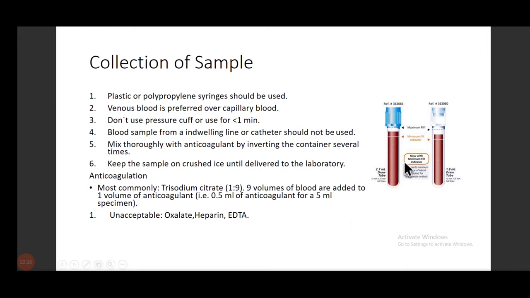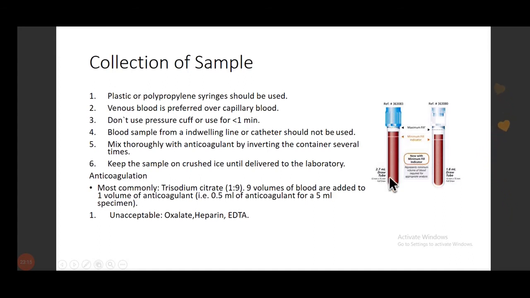Now, when you are an intern, this is very important: the ratio of anticoagulant to blood has to be 1:9. The anticoagulant that is most commonly used is trisodium citrate. So 9 volumes of blood are added to 1 volume of anticoagulant, right? The tubes that are present in the hospital are these blue capped tubes. So you have to remember these blue tubes, and they will be in your practical as well as in your spotting.